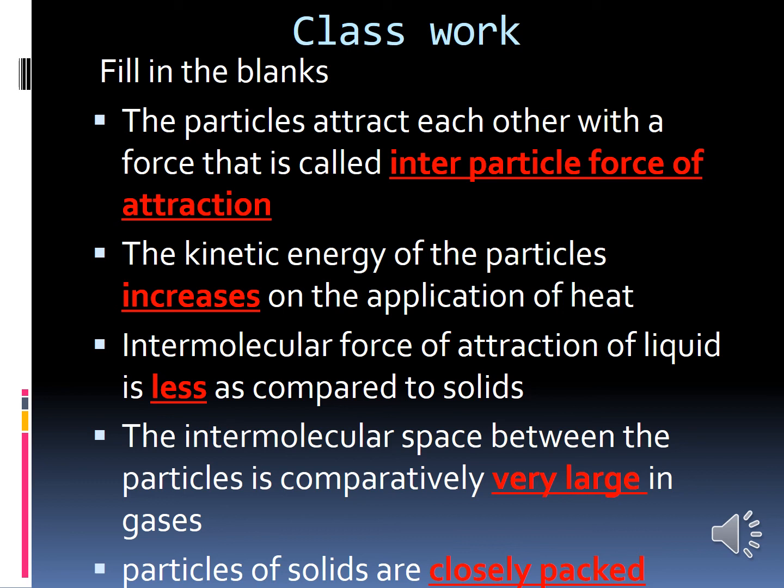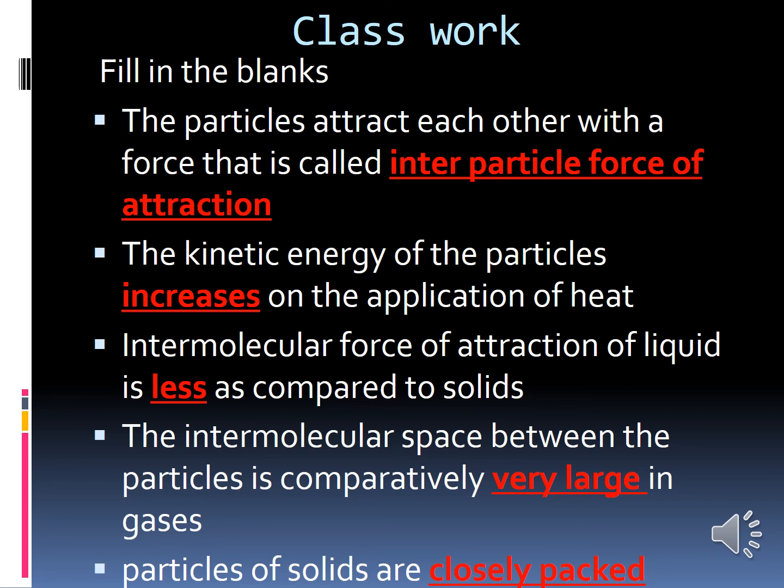Kinetic energy is also called moving energy, and in kinetic energy the particles are moving randomly. We have also learned that if you apply heat to a matter, the kinetic energy increases. And then we have learnt about solid, liquid, and gas according to the kinetic theory of matter.